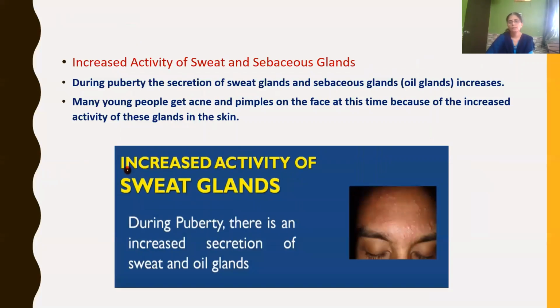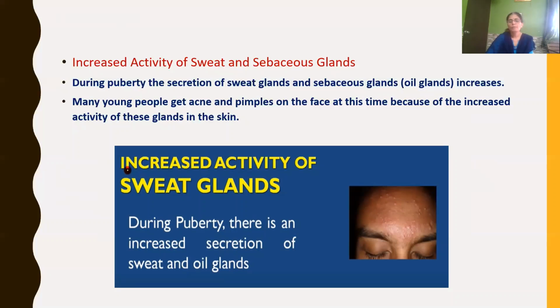Now, the next change that occurs during the adolescent period is increased activity of sweat glands and sebaceous glands. A sebaceous gland is nothing but an oil gland. During puberty, the secretion of sweat glands and sebaceous glands increases. Sweat glands secrete sweat, and sebaceous glands secrete oil.